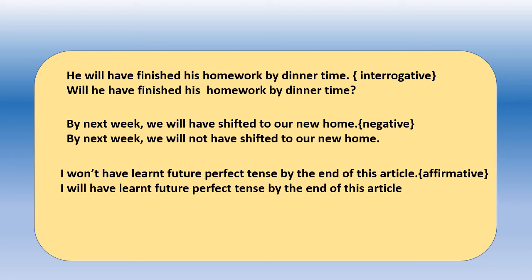Now the third sentence: I won't have learned future perfect tense by the end of this article. You have to change that into an affirmative sentence. I will have learned future perfect tense by the end of this article. What change did it get? You have removed the not. Won't means will plus not. You remove that not and you make the sentence affirmative.